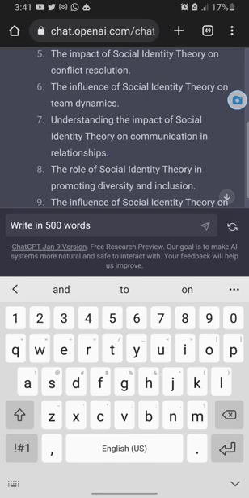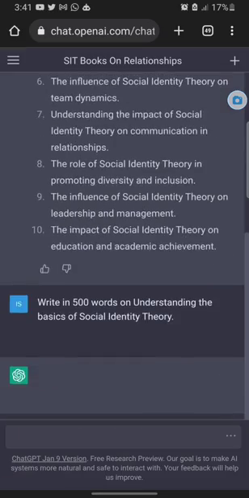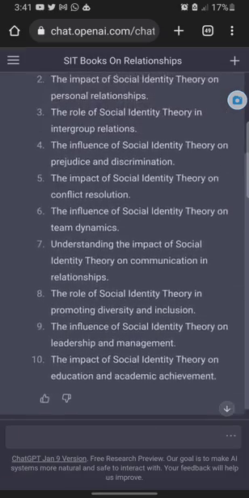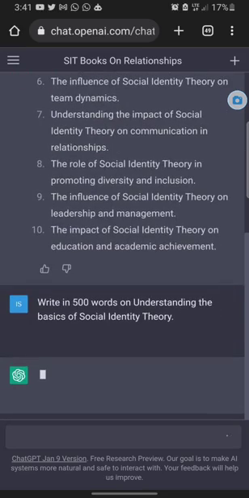So it said write in 500 words on understanding the basics of social identity theory. All right, so I want to write my chapter 1 of my book.